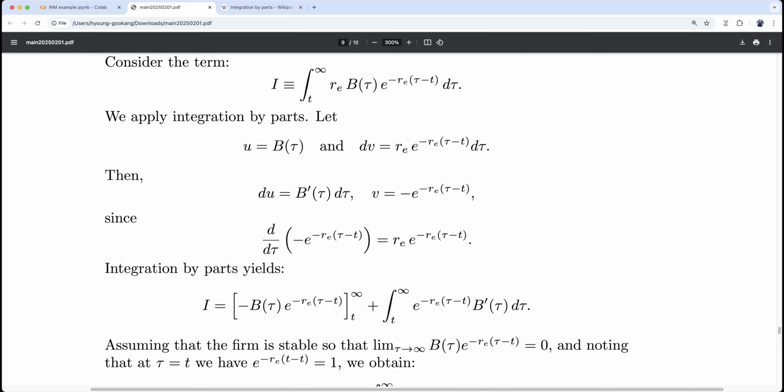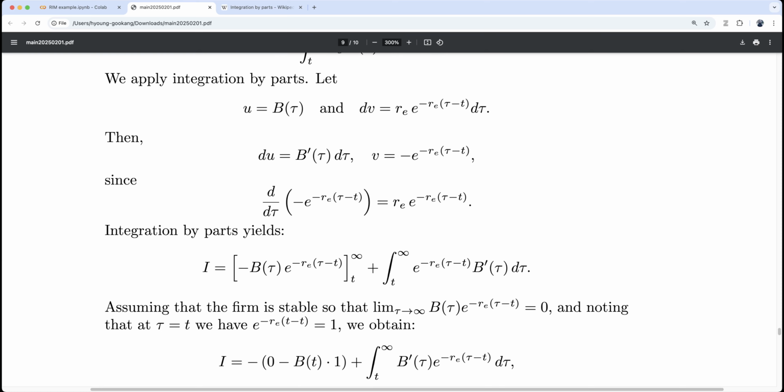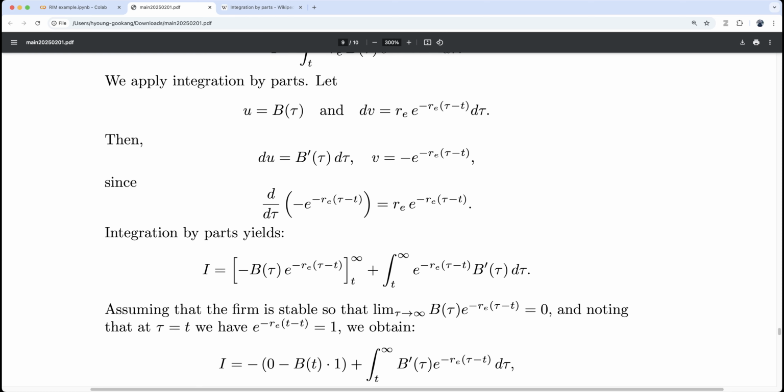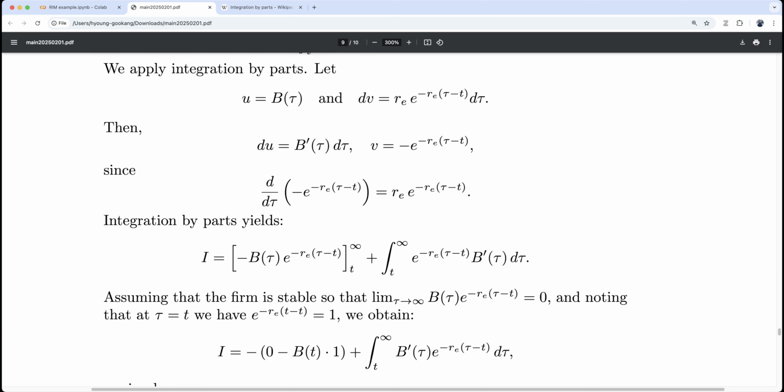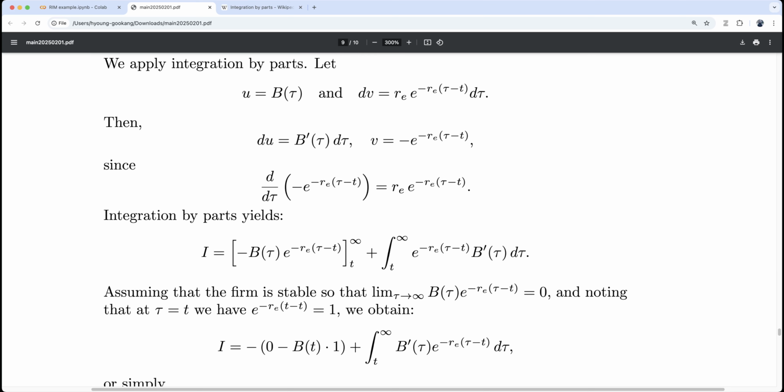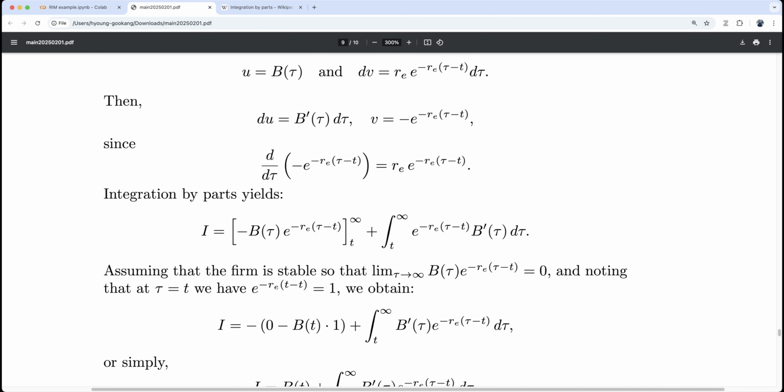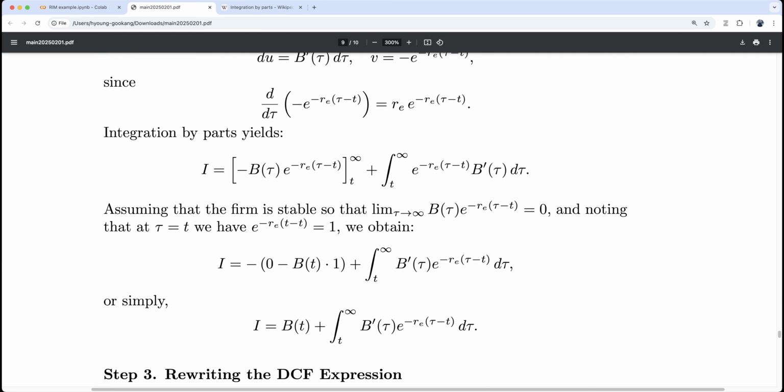We have a minus here, and we don't have a minus in the other term, so minus minus becomes plus. Assuming that the firm is stable, this term is 0 in the limiting period, since the firm cannot grow forever. And noting that at tau equals t this factor is 1, we obtain the result: the integral is simply B_t plus the integral of B prime tau discounted.